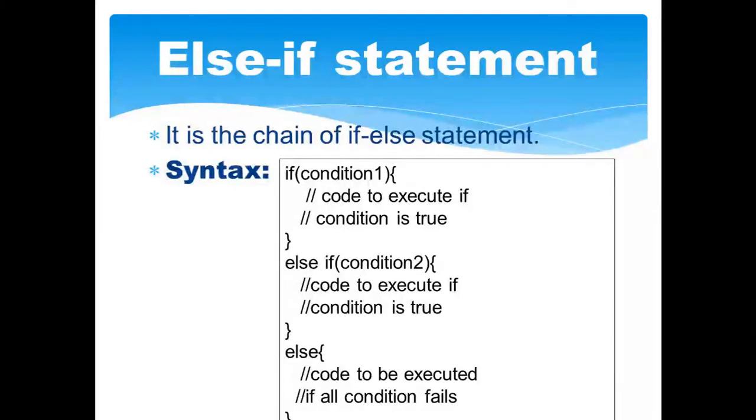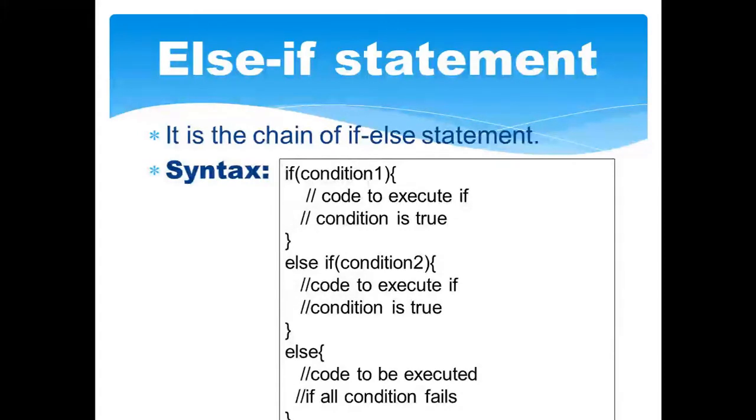And there is one more thing to remember for you all. There can be more than one else if block. I have written only one block to show the syntax only, but in the real world there will be many more. So don't worry about that, and don't get confused that I said only one block will be there. It is nothing like that. There can be 2, 3, or 4, or sometimes many more also.